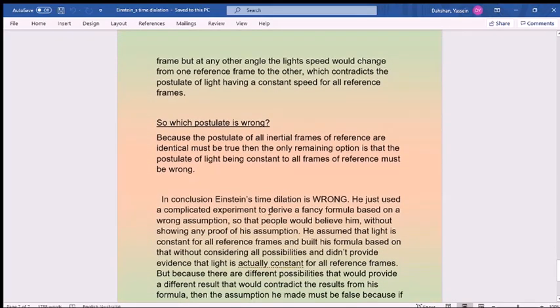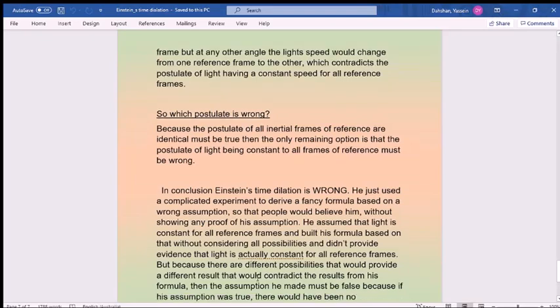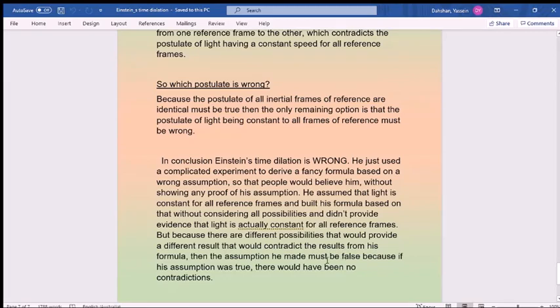He just used a complicated experiment to derive a fancy formula based on a wrong assumption, so that people would believe him without showing any proof of his assumption. His assumption is that light is constant in all frames of reference. He assumed that and built his formula based on that without considering all possibilities, and didn't prove that light is actually constant for all frames of reference. But because there are different possibilities that would provide a different result, contradicting the results from his formula, the assumptions he makes must be false, because if his assumption was true, there would have been no contradiction.